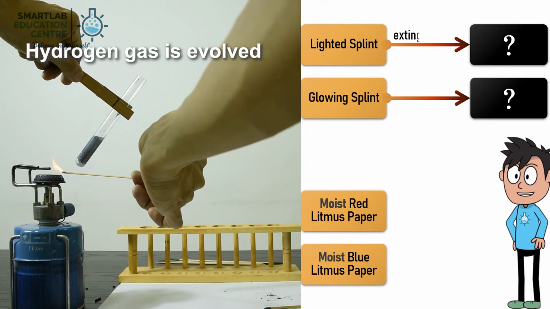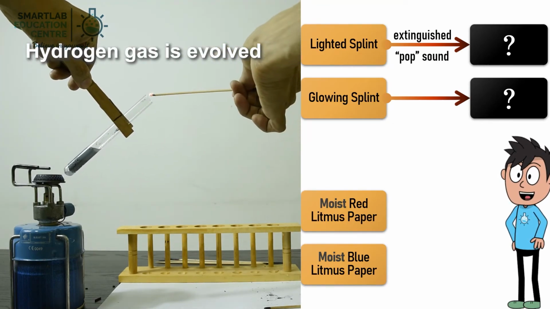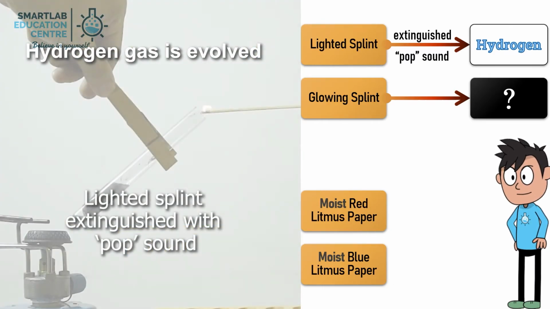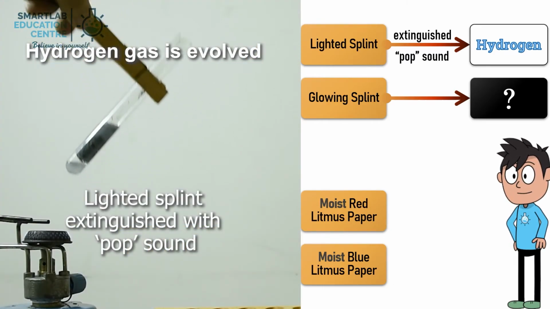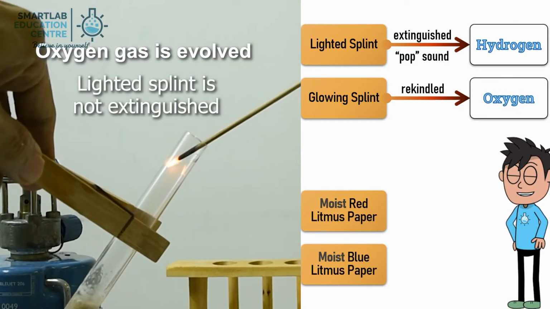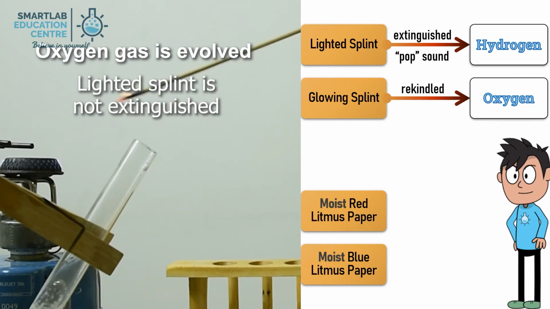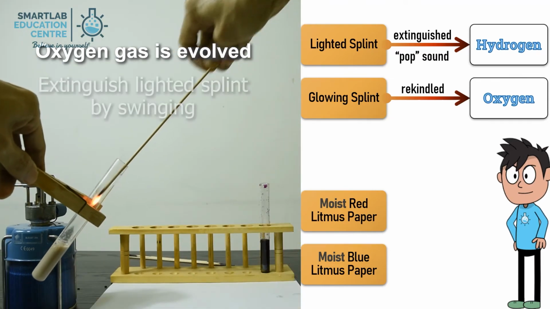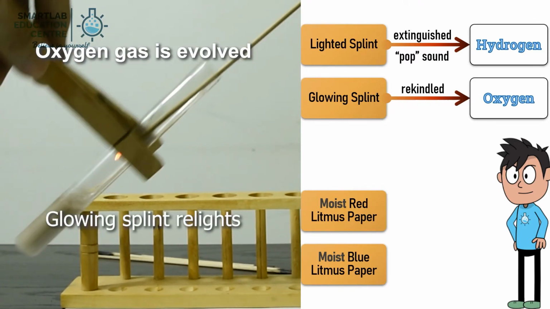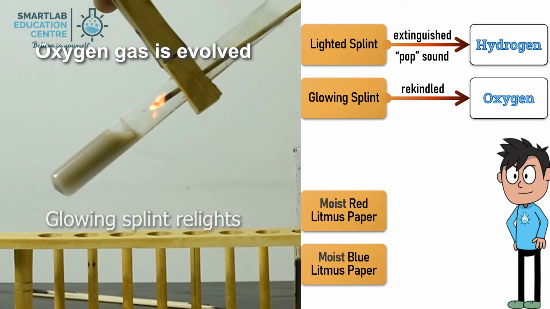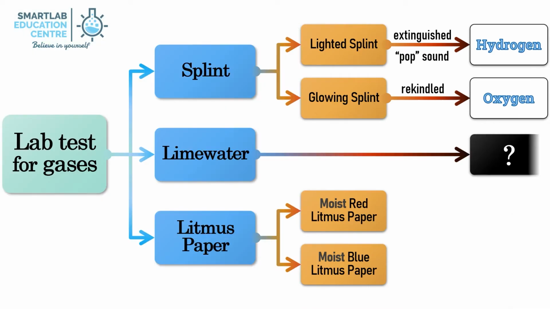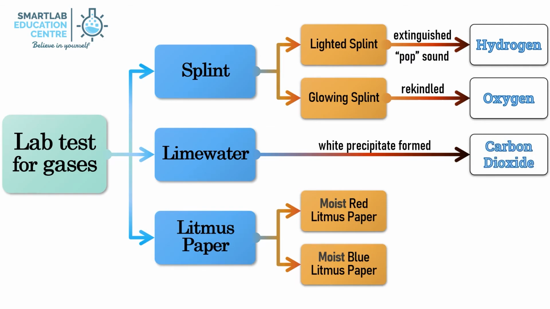If the lighted splint is extinguished with pop sound, then hydrogen gas is confirmed. If the glowing splint relights, then oxygen gas is confirmed. If white precipitate formed in lime water, carbon dioxide is confirmed.